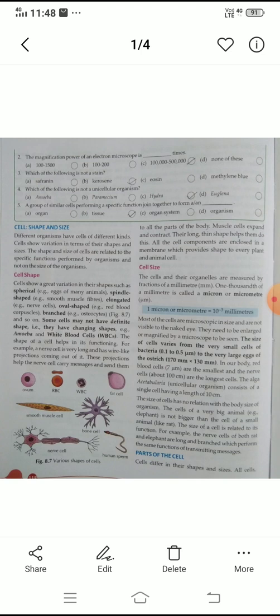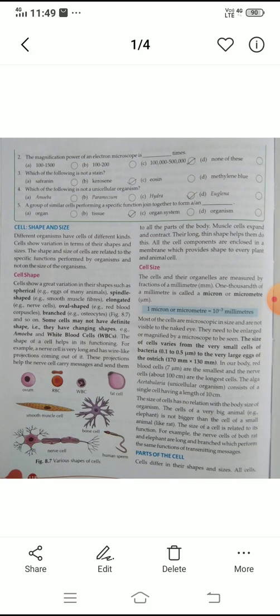For example, nerve cells. Nerve cells are the largest cells in our body, because other cells do not perform functions like this. Nerve cells are active from head to toe of our body, but other cells are active only in their particular parts. So different types and shapes of cells occur in the body.